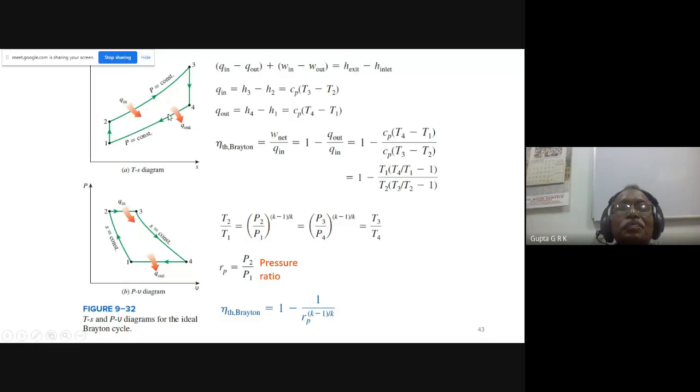And the expansion will be like this. As the pressure ratio increases, this vertical line and this vertical line become closer and closer. And I will have a maximum pressure ratio at which the turbine work is equal to compressor work. So again, there will be 0.